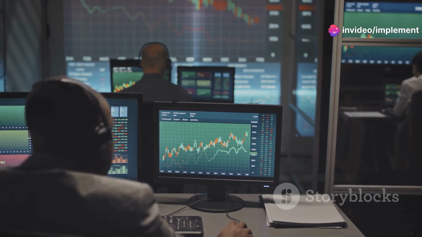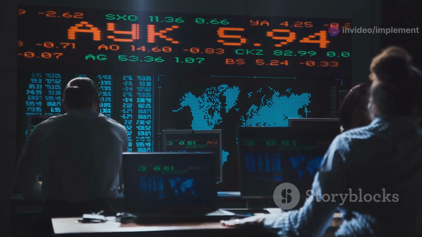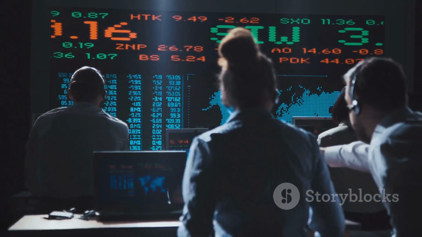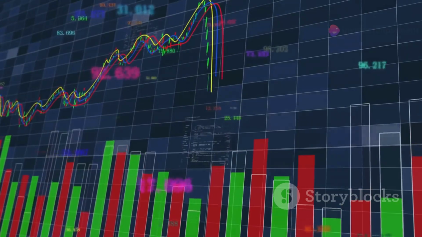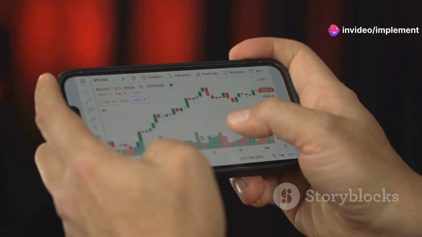Section 7. Increased volatility and reduced diversification. Herding behavior increases market volatility. When many investors buy or sell simultaneously, it leads to large price swings. This can create an unstable market environment. High volatility can be risky, especially for individual investors.